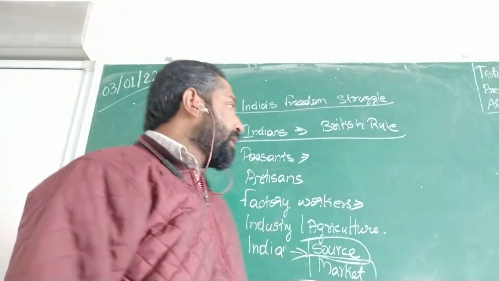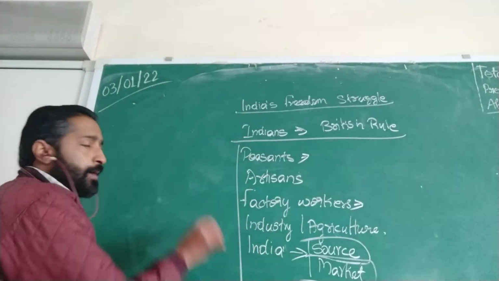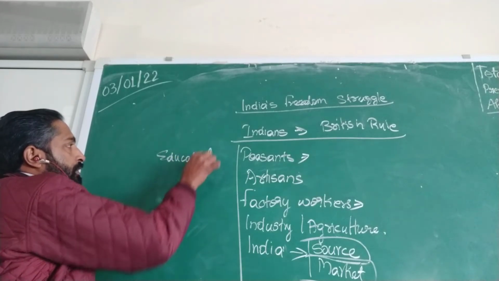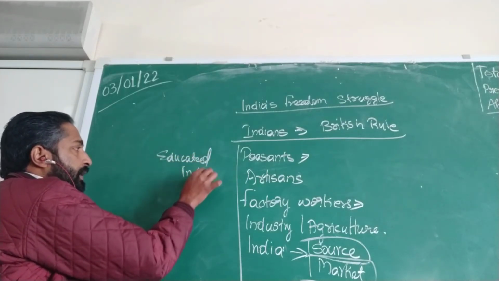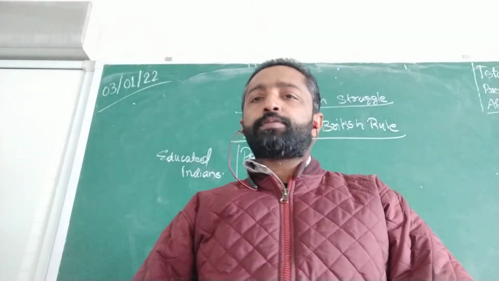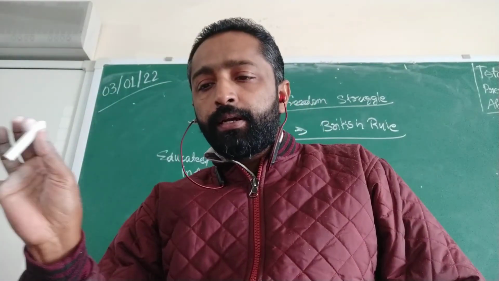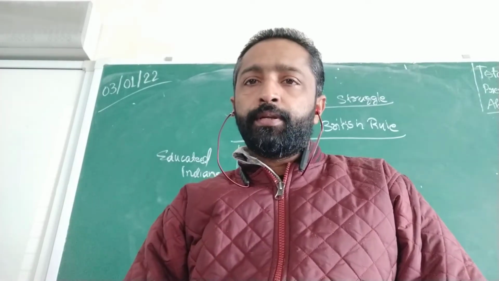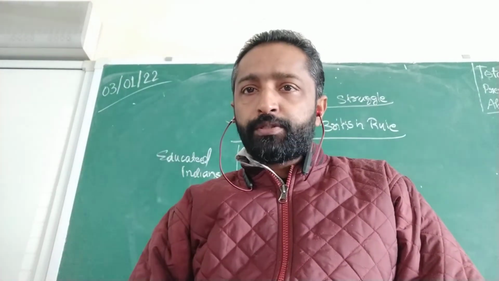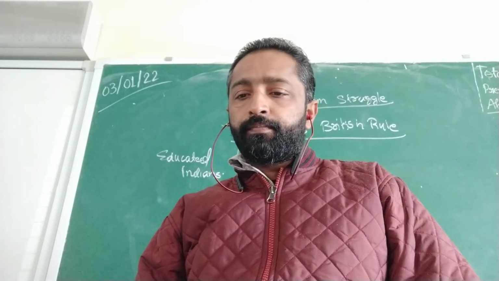And next, what happened to the educated Indians? The educated Indians were given limited employment opportunities, which means the educated Indians did not get opportunities for employment.